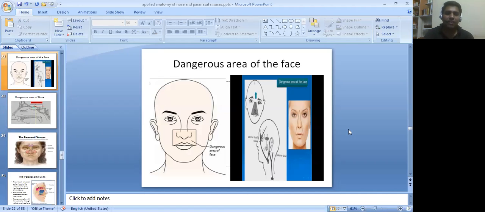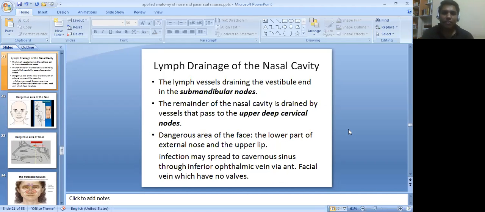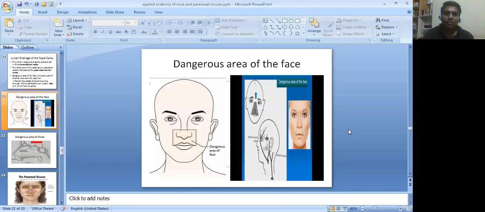Dangerous area of the face. Now the dangerous area of the face is the lower part of the external nose and the upper lip. Infection may spread to the cavernous sinus through the inferior ophthalmic vein via the anterior facial vein, which has no valves. So that's why this is an important applied anatomical part of the nose. This part is called the dangerous area of the face.